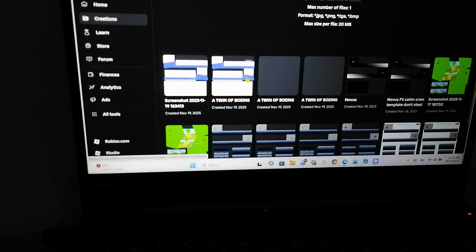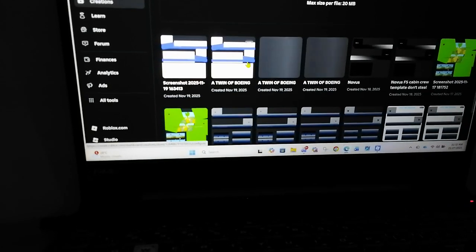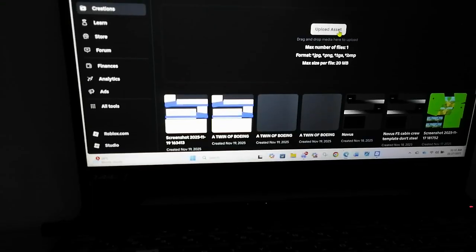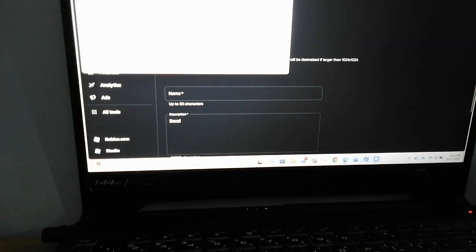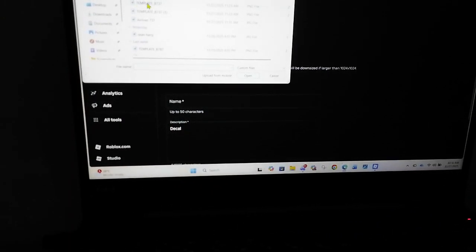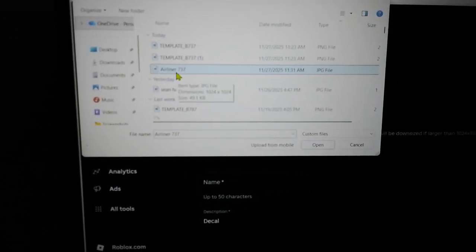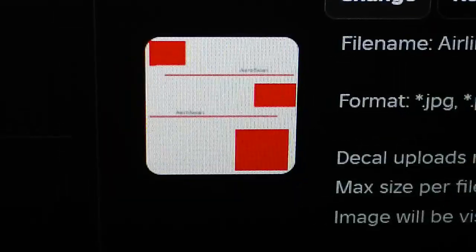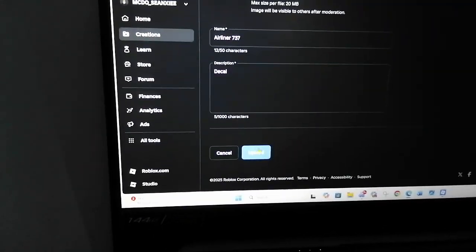These are my oldest airlines I made. A twin of Boeing. That's the B787 I made. So upload asset and then click upload. Go here. Click airliner B. You should memorize the name. And then if I upload it, this happens. Your same airline that you made. And then you must upload it.